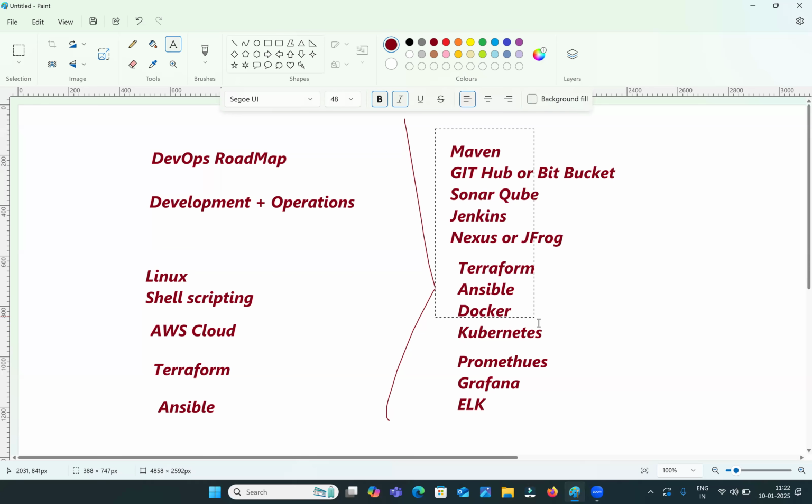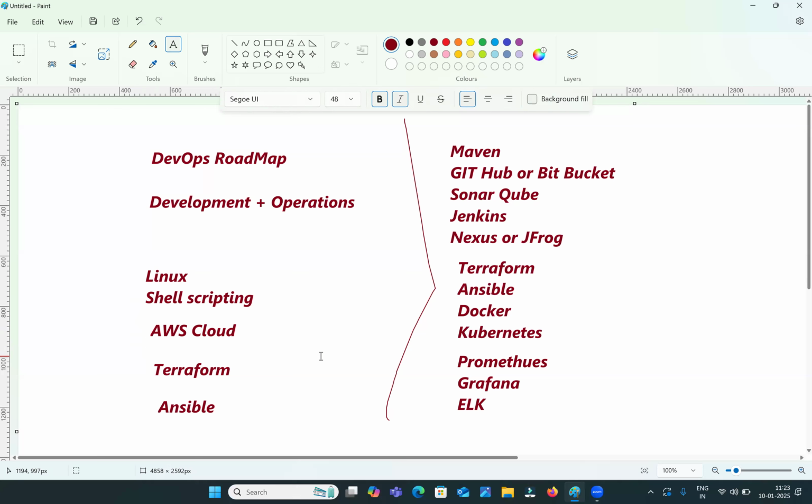But before learning these tools, as a prerequisite, first you should know Linux. You should have very strong knowledge of Linux. Then you should learn shell scripting and Python scripting. Both are required. Nowadays, companies are expecting both. Then you should have strong knowledge of any one cloud, whether it is AWS, Azure or GCP. Which one is the most popular cloud? AWS is the most popular cloud, so we have more openings on the AWS side.